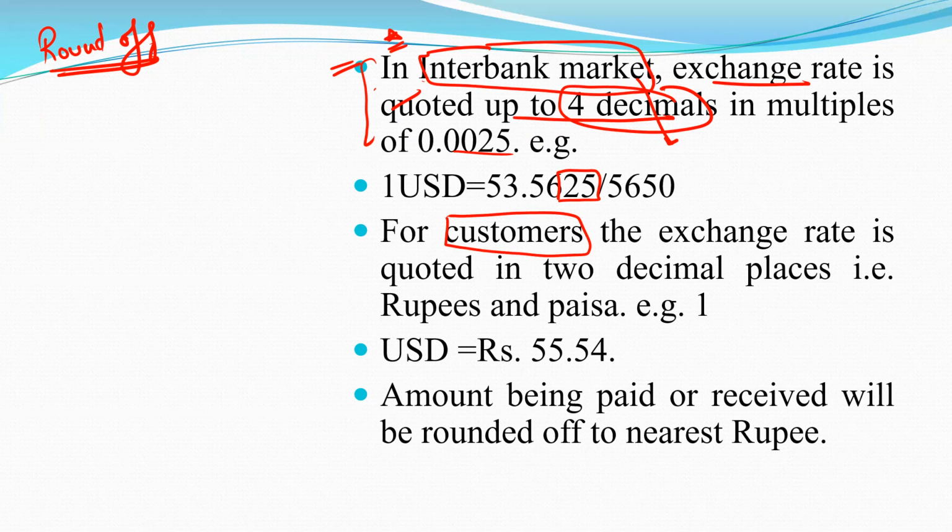So generally we say the last 4 decimals are in multiples of 0.0025. Like here in the example, they have mentioned 53.5625 and 53.5650.